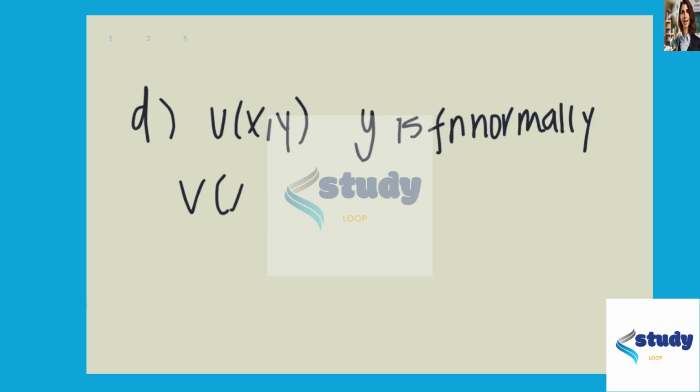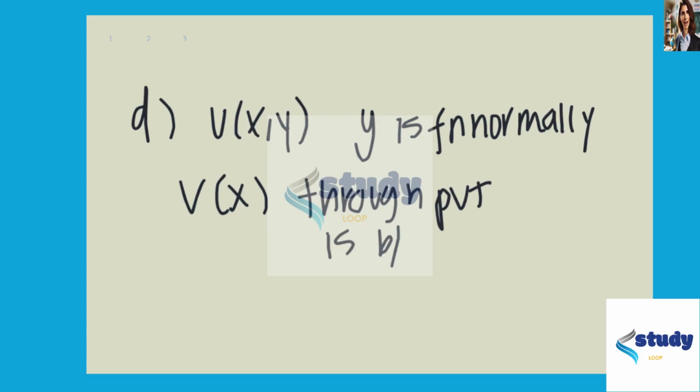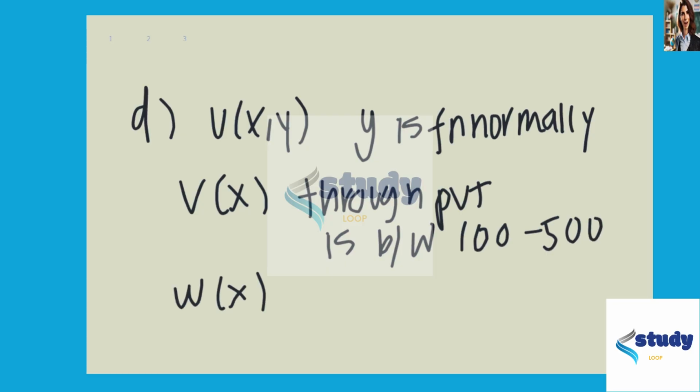Let's let V of X be the throughput is between 100 and 500. Let's let W of X be that the proxy server group X is in diagnostic state.